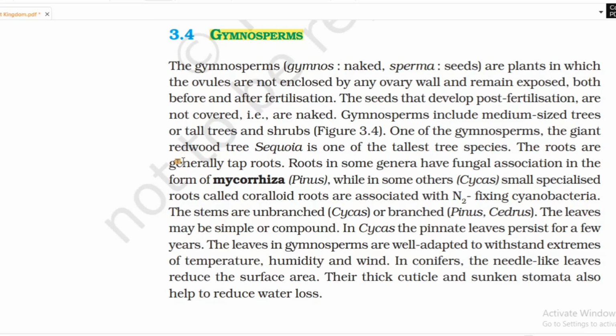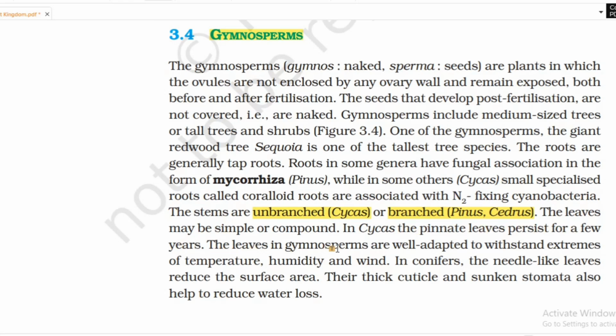The roots are generally tap roots. Roots in some genera have fungal association in the form of mycorrhizae, as in Pinus, while in some others, such as Cycas, small specialized roots called coralloid roots are associated with N2-fixing cyanobacteria. The stems are unbranched in Cycas, branched in Pinus and Cedrus. The leaves may be simple or compound.